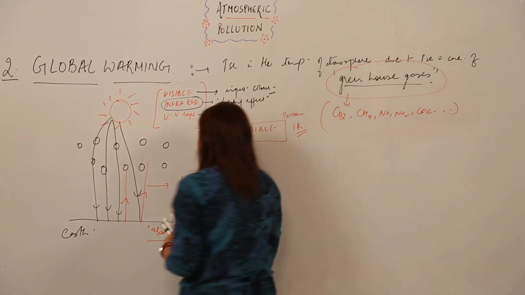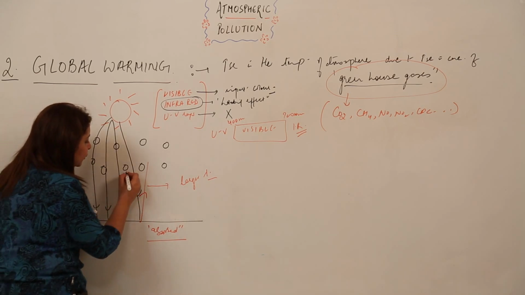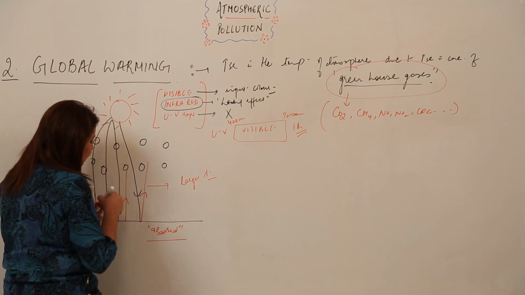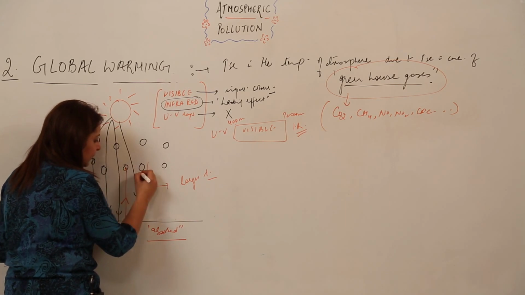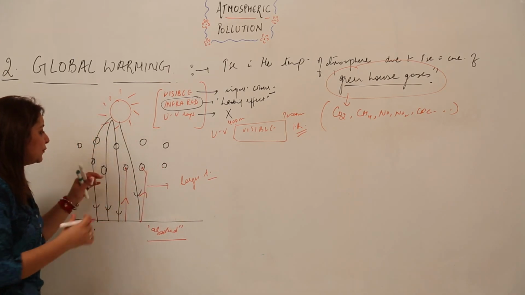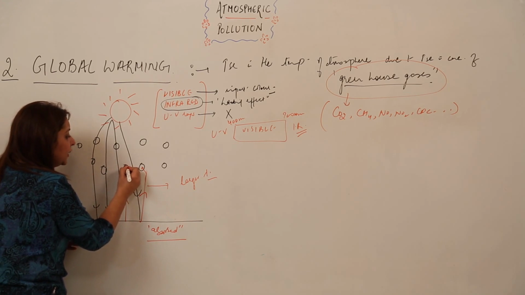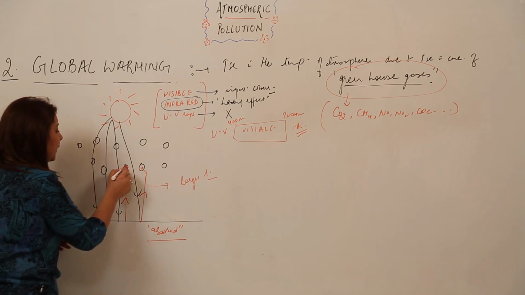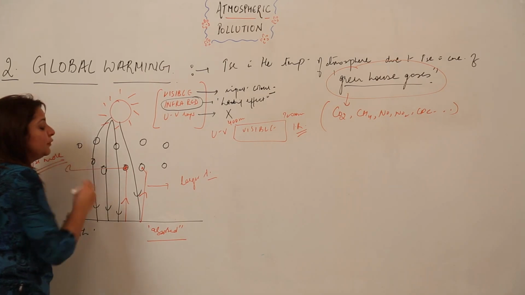And what happens when these rays with increased wavelength enter the gas molecules? The gas molecules just let them enter, but after entering they will suffer repeated reflection, and after that their wavelength will increase more.